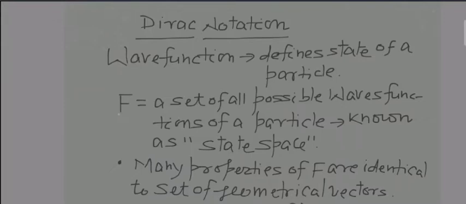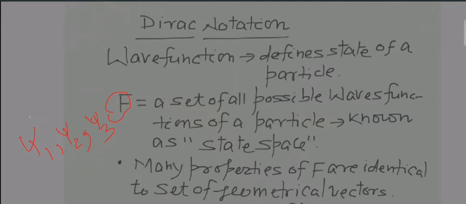So a wave function defines a state of a particle. We have already discussed this. Let capital F be the set of all possible wave functions of a particle. It is known as the state space. For example, psi1 is suppose a possible wave function for a particle. Similarly, psi2 is also a possible wave function for a particle, and psi3 is also a possible wave function for a particle.